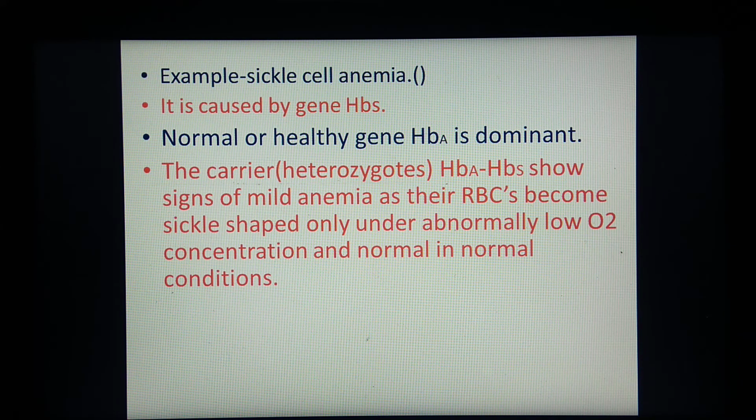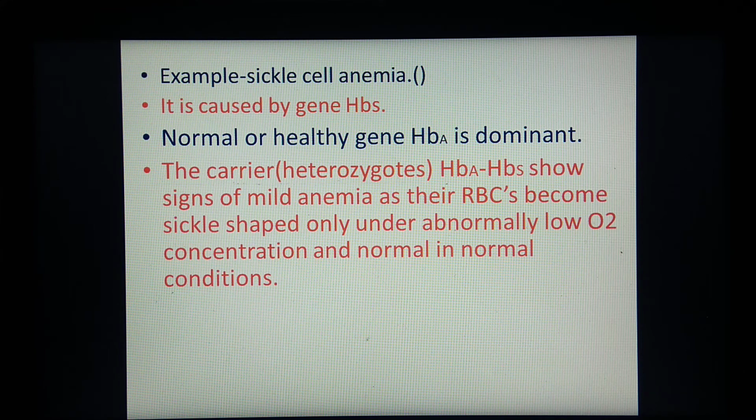When will this condition occur? When abnormally low oxygen concentration is there. So the HbA HbS genotype can show two effects under two different environmental conditions. Suppose a person has the heterozygous genotype.